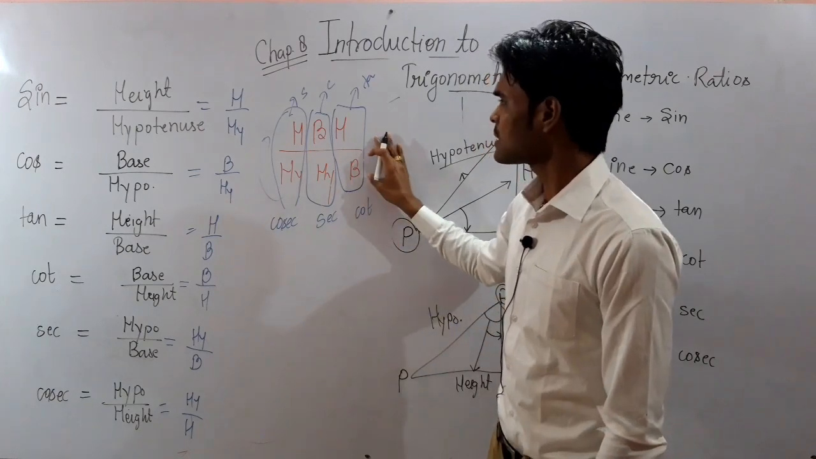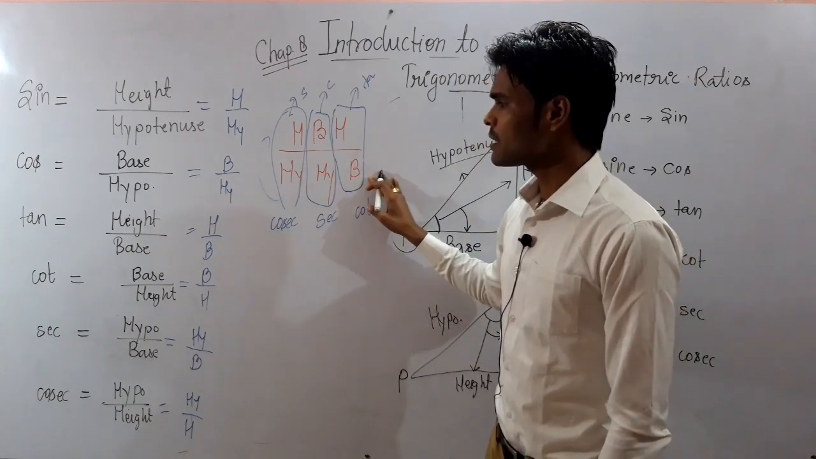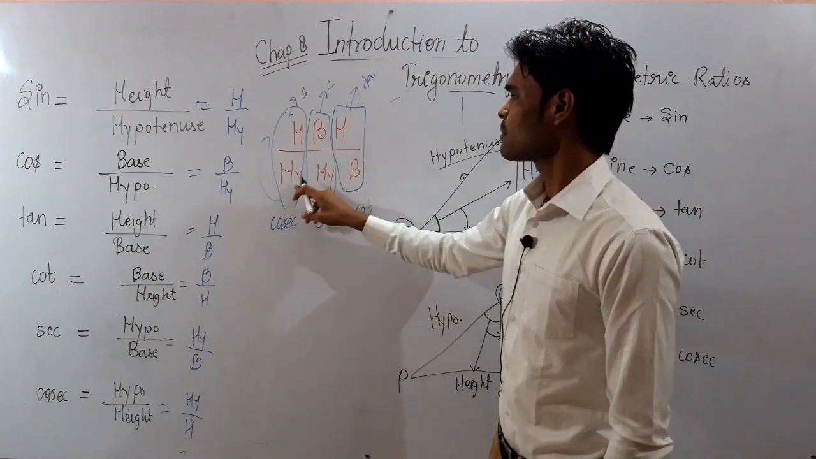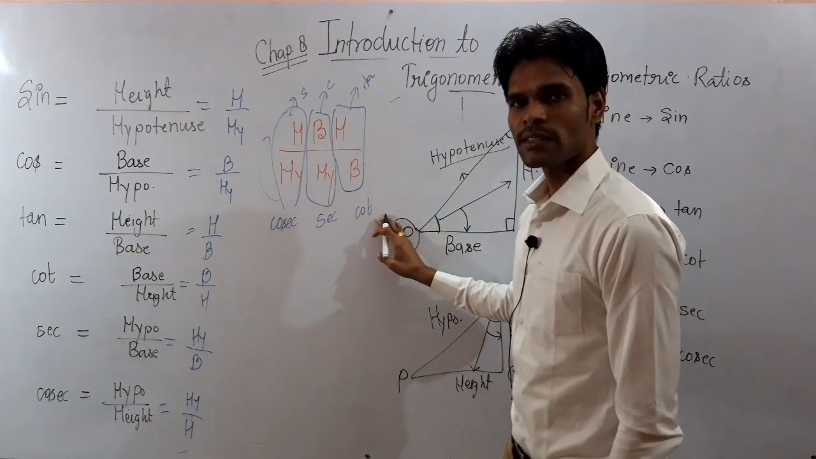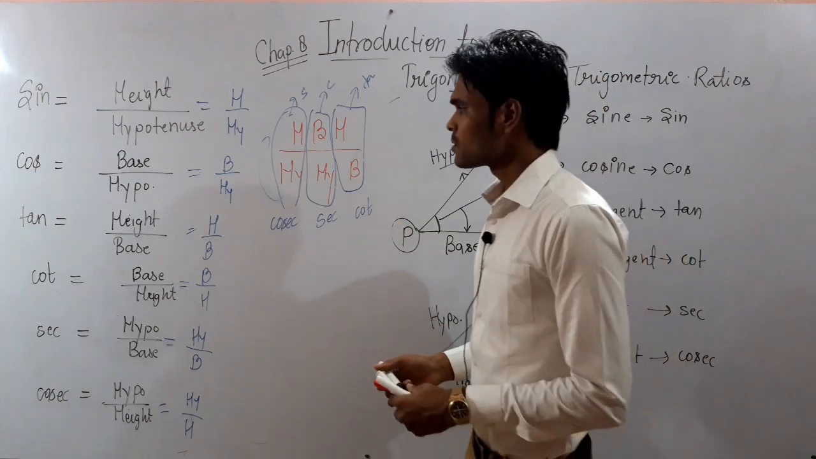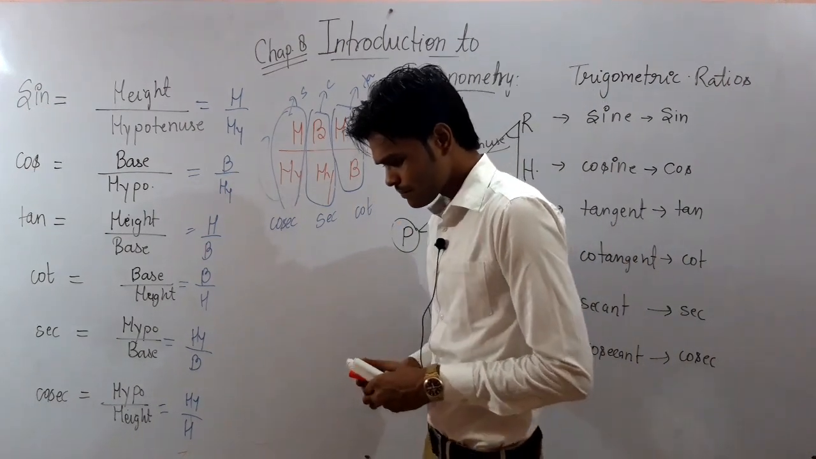It's a trick over here. Using it you can keep it in mind. HBH upon high B. Okay, sine, cos, tan, and cosec, sec, and cot. Is that clear? So let's move over here to the next topic.